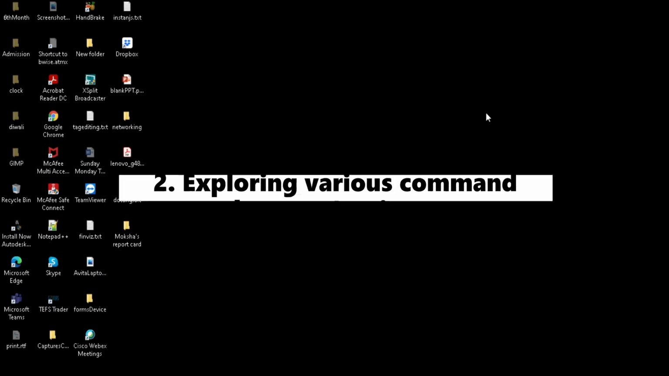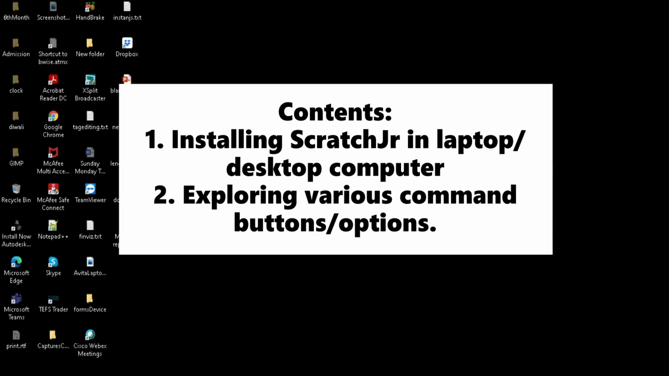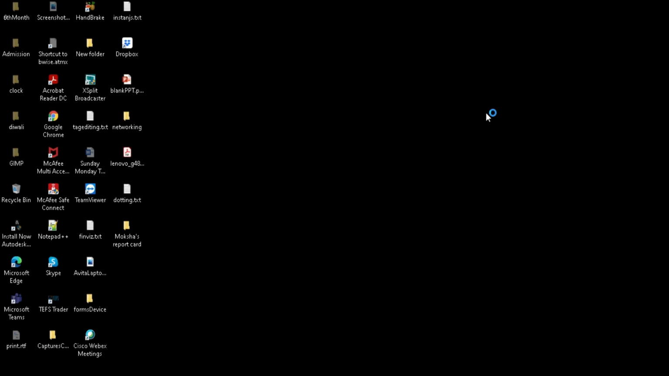Hello everyone. Today is my first video with the ScratchJr application. So we will start with how to install the ScratchJr application on a desktop or laptop.